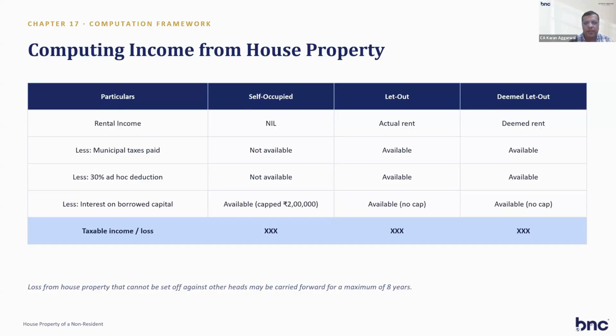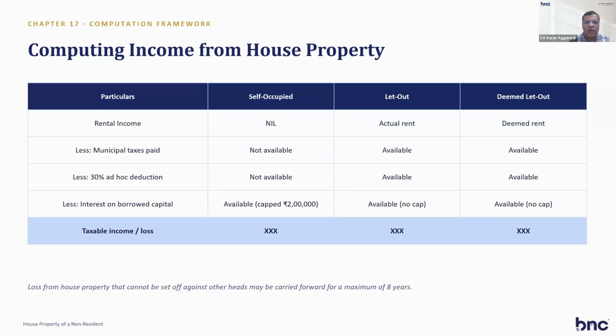So every non-resident who has a property in India, that income will be taxable, and you have to calculate the computation of rental income like this: rental income less MCD, less 30%. Nothing else will be available for rental income. You can deduct MCD tax.